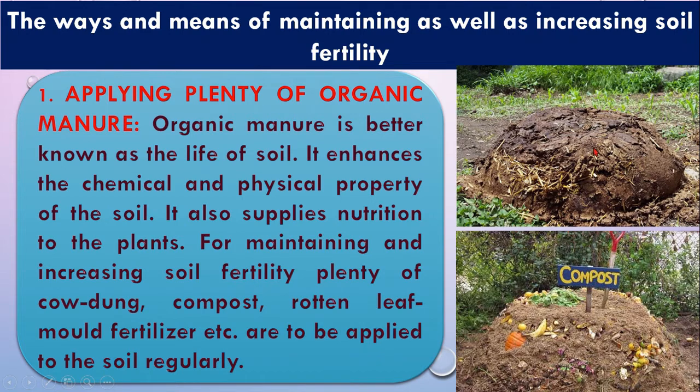So if we apply this compost and the cow dung or rotten leaf wastage, this will decompose with the soil and it will increase the fertility.